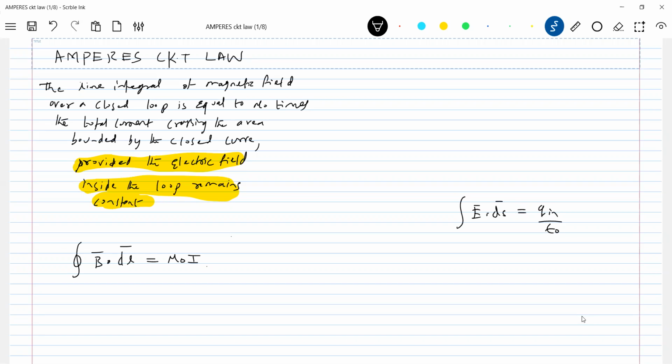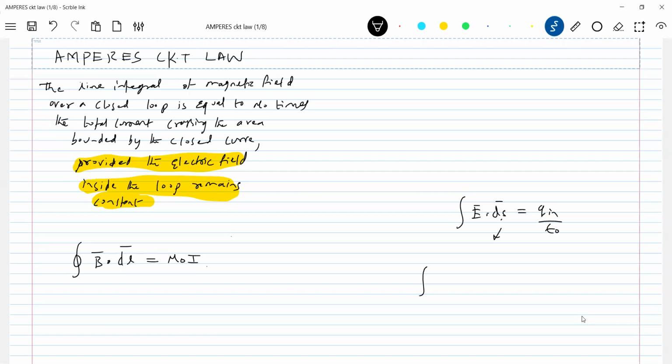What is q in? Net charge enclosed. What is I? The current enclosed by the path. There, ds was the Gaussian surface. Similarly here, the dl bar will help us to predict the closed path. Is it okay?